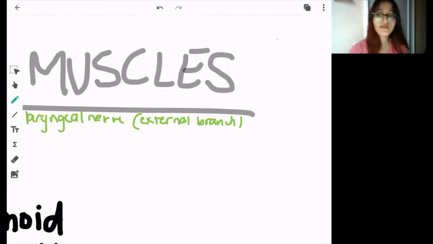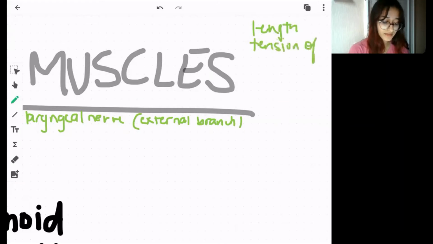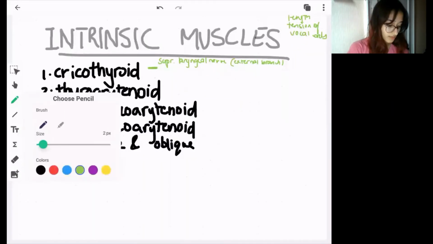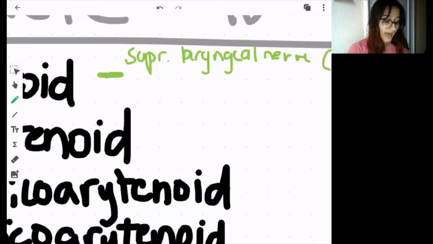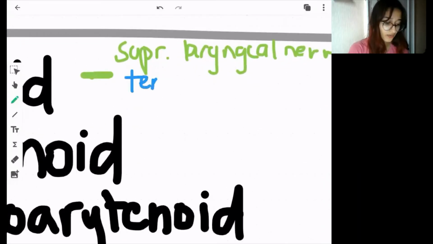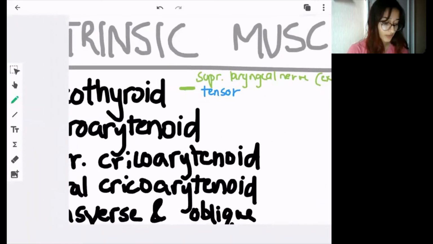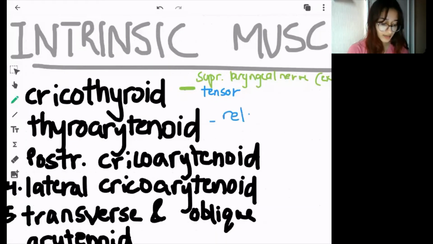The main function of the intrinsic muscles is that they control the length and the tension of the vocal cords. So cricothyroid is the tensor of the vocal cord. Thyroarytenoid is the relaxer.